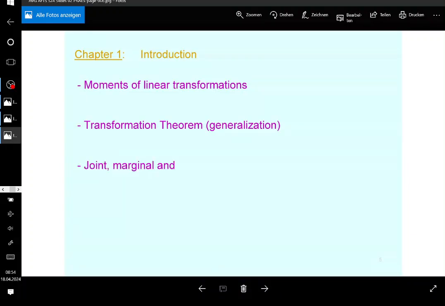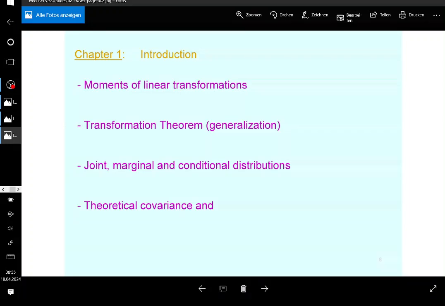Then we're going to look at joint distributions, marginal distributions, and conditional distributions. The concept of conditional distributions is going to be very important in this course. That is going to be a major issue here, especially conditional expectation and conditional variance.